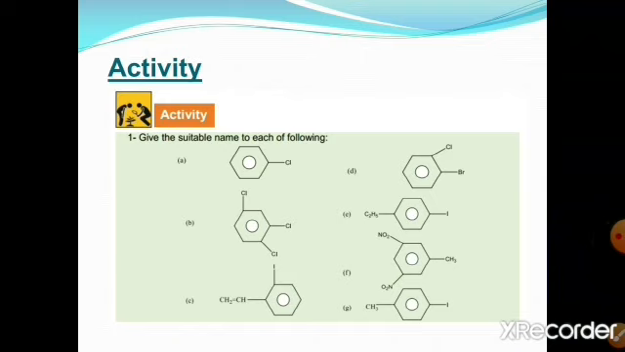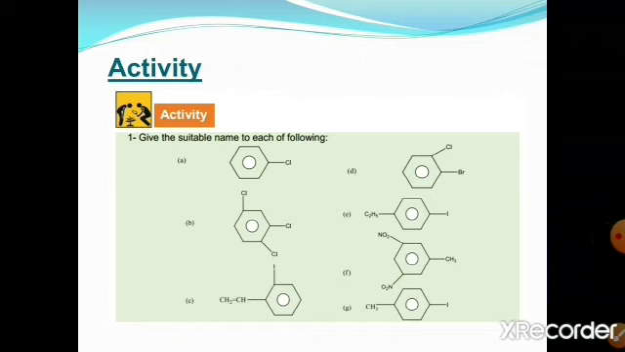Before moving to today's lecture, we would like to discuss the nomenclature of benzene, which I gave you in the previous lectures, and I hope you have all done it. So please check it first. Give a suitable name to each of the following. The first one is chlorobenzene.